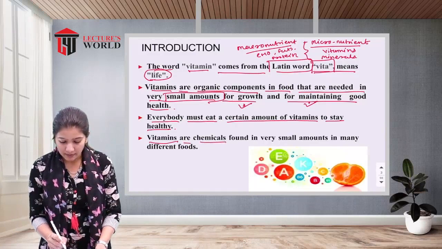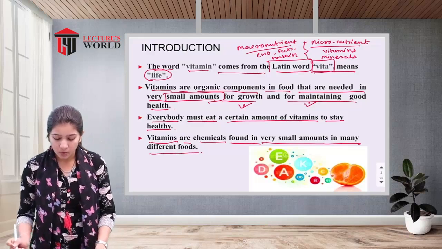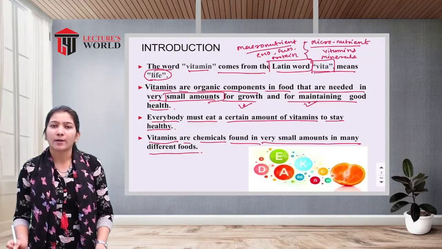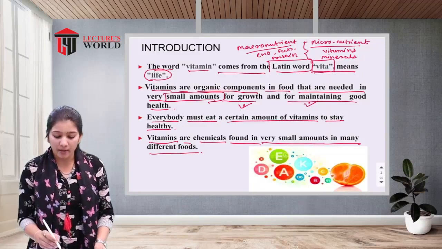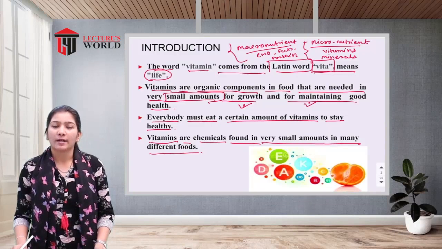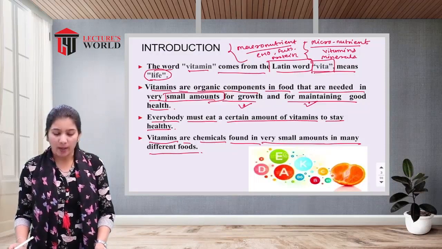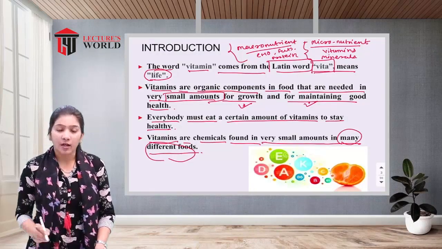Vitamins are chemicals found in very small amounts in many different foods. As compared to macronutrients like carbohydrates, fats and proteins, which cover the major portion of the food, only a very small portion is for the vitamins and minerals.